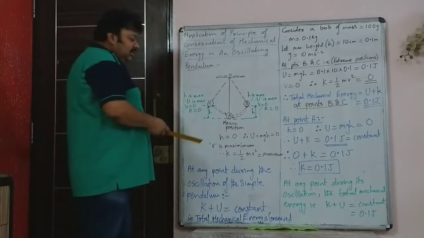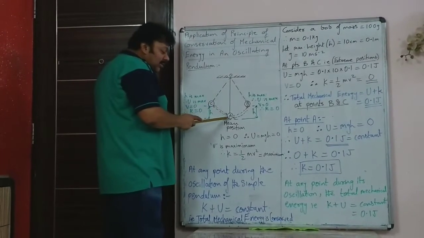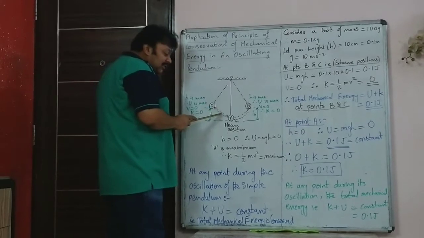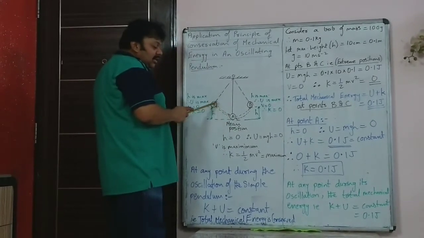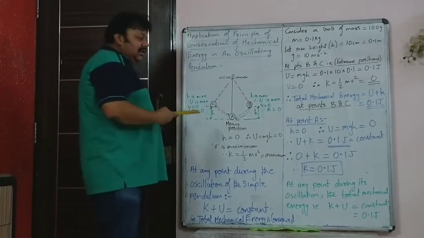So what does this mean? This means that when the bob comes down, the potential energy goes on decreasing and the kinetic energy goes on increasing.